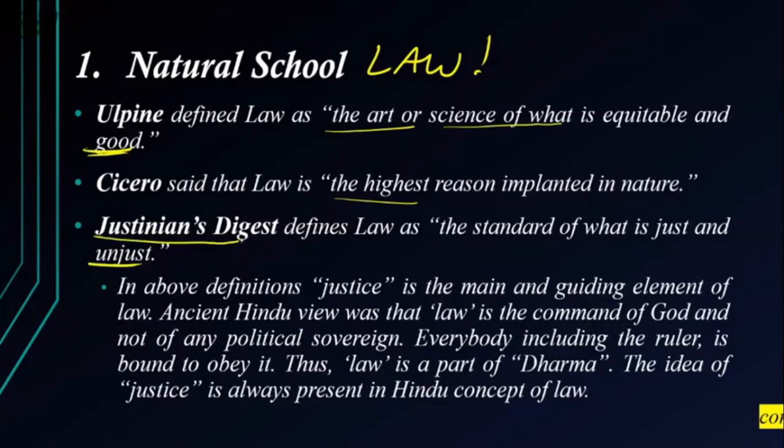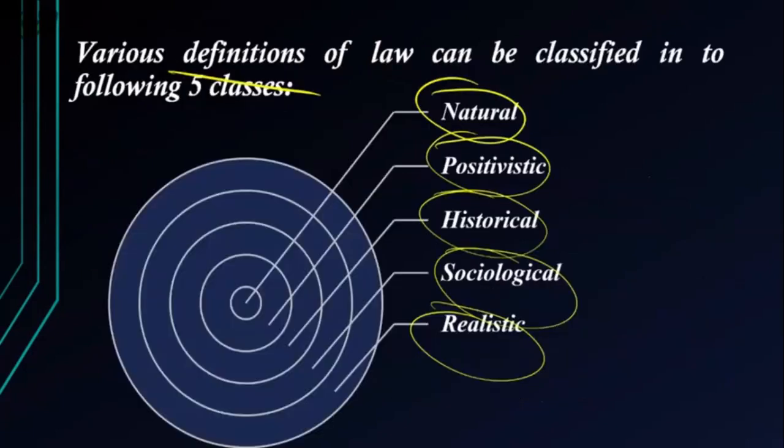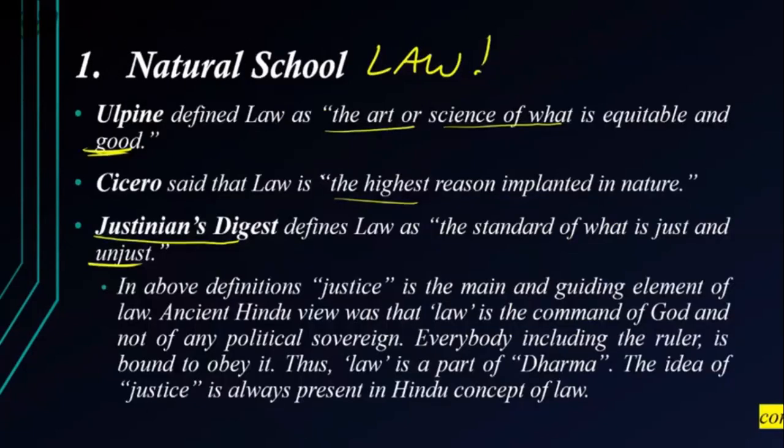So which one is correct? We are not studying which is correct or wrong. We are studying basically what are the definitions of law, and its classification into 5 types. In that we have the natural school. Please understand, in the above definitions, justice is the main thing, and that is what is propounded by the natural school. Ancient Hindu view was that law is the command of God and not of a political government or sovereign.